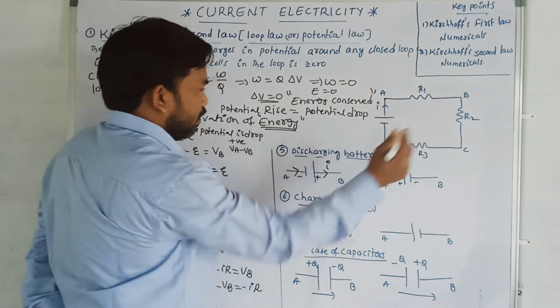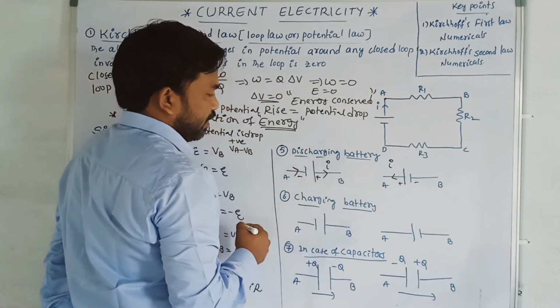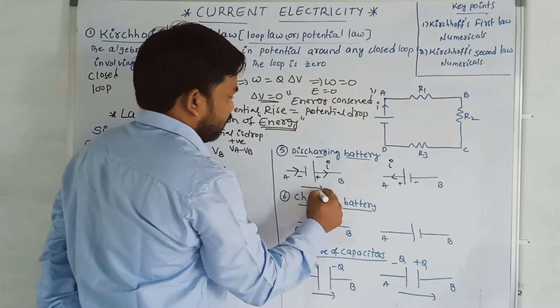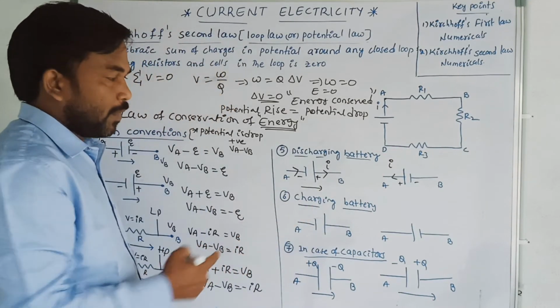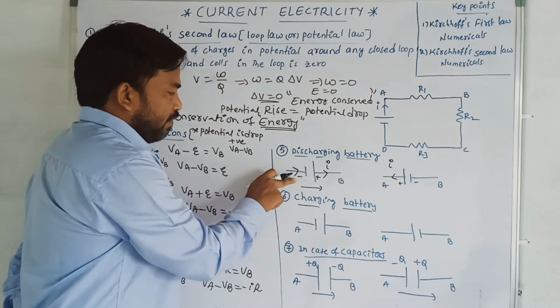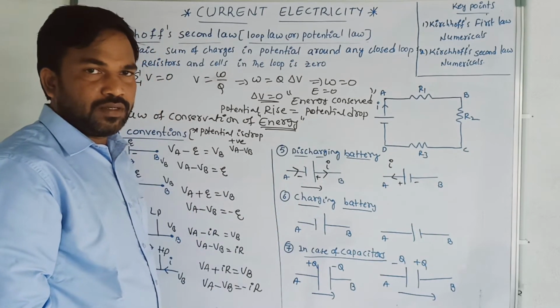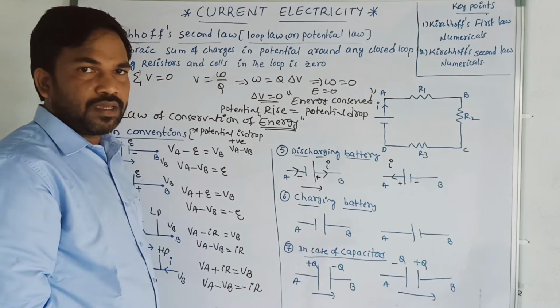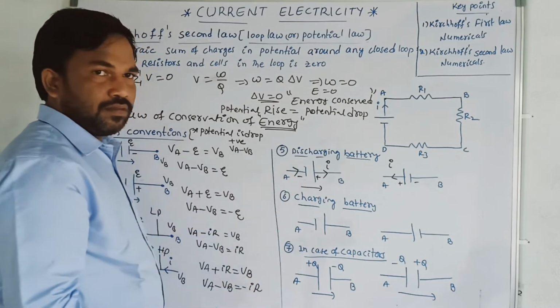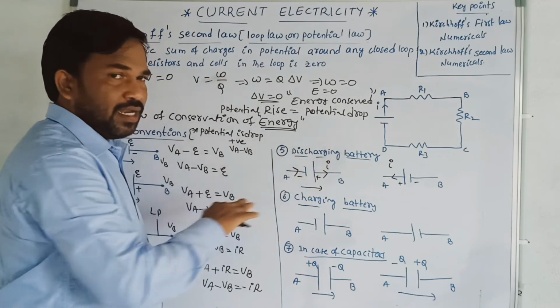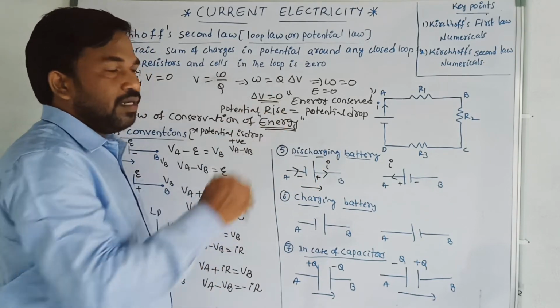Now, simple. Apply it. I am moving in the current direction, in this way. Now I am moving from the negative terminal to the positive terminal. Then what will happen? Is the potential rising or dropping? The potential is rising.